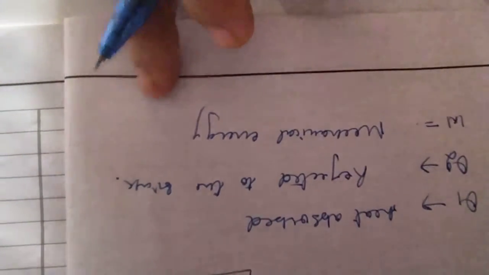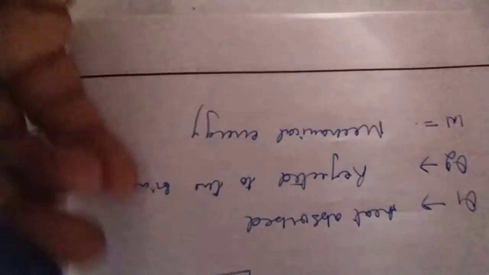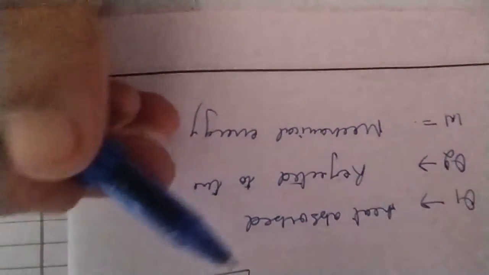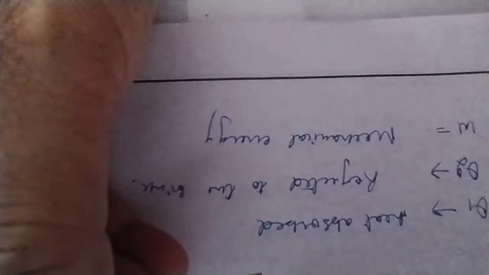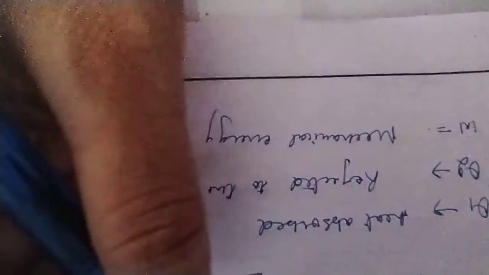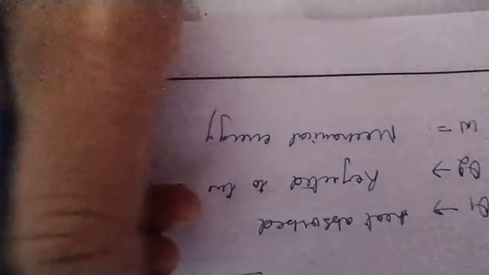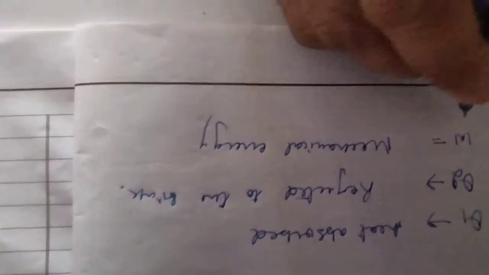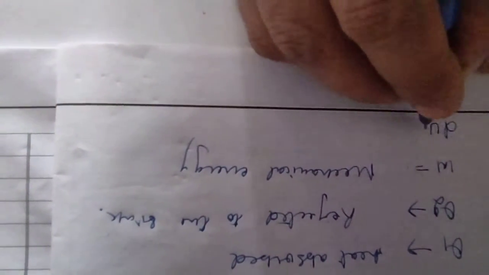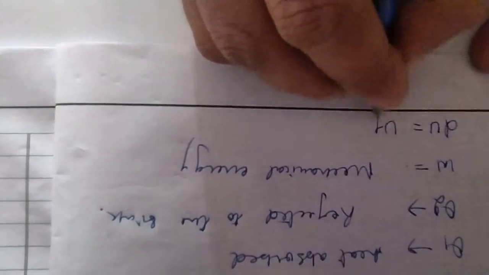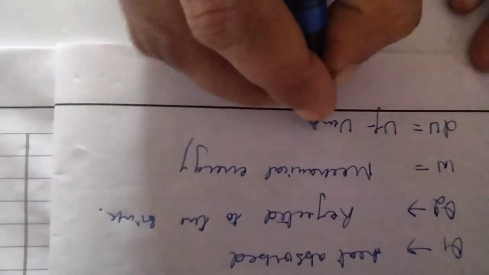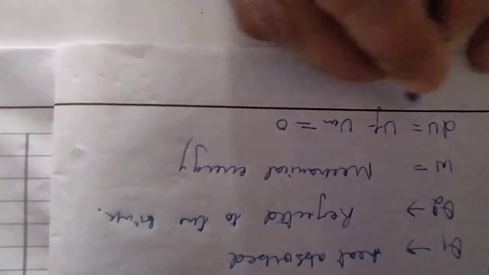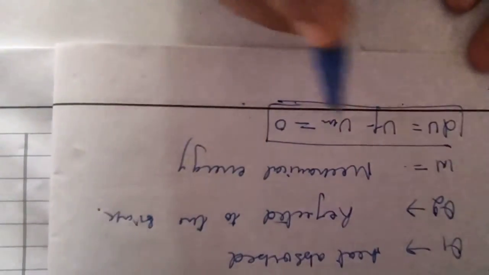There is no change in the temperature after the whole process. Therefore the working substance at the end of each cycle has zero change in internal energy. That is, dU, the change in internal energy, final energy minus initial energy, is equal to 0, because there is no change in temperature.